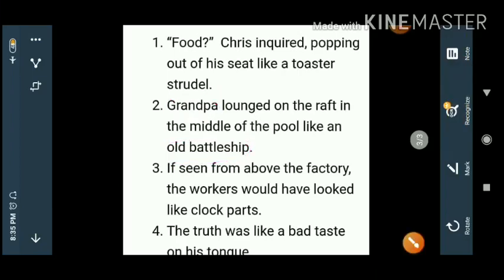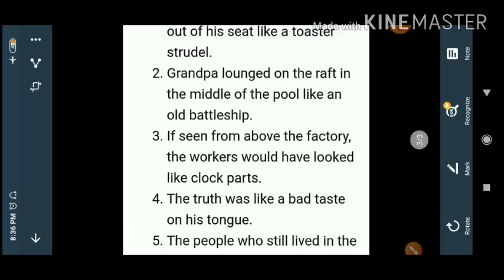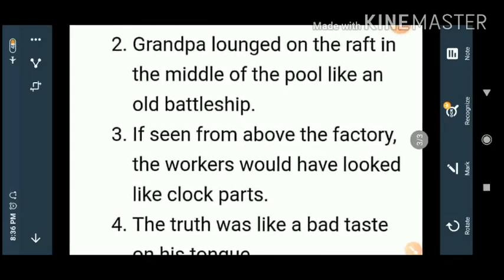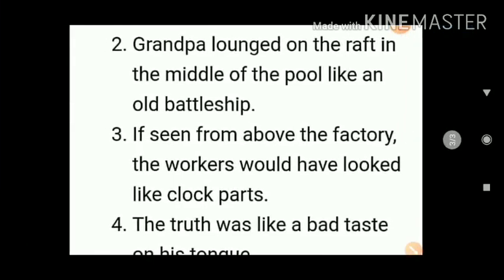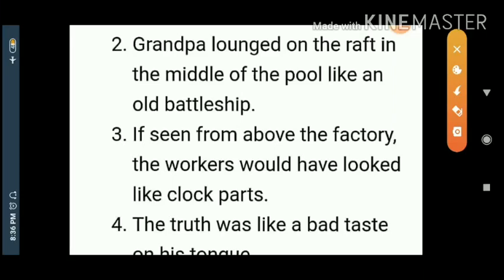You see here next to that, if seen from above the factory, from a little bit of height, what will you see there? The workers would have looked like clock parts. How do you find clock parts inside the clock?